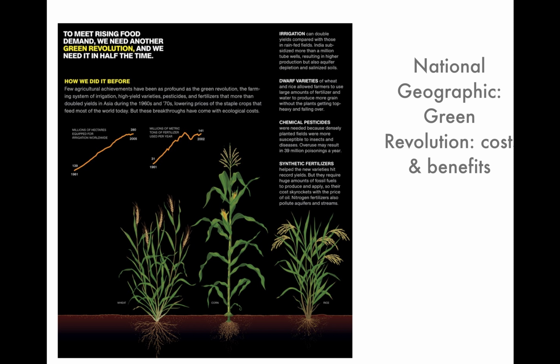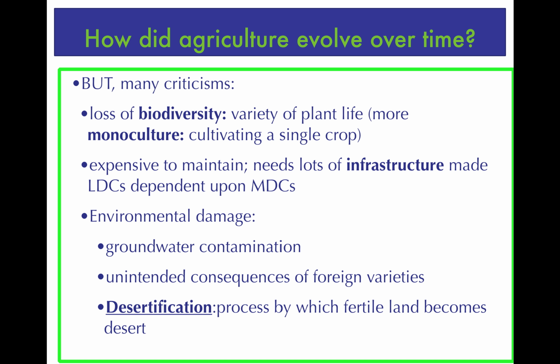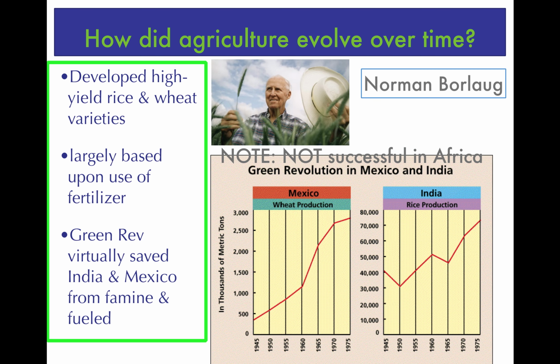And if the plant itself is shorter, then it's less likely to topple over and you're less likely to lose the crop with the plant itself. That's why it's called dwarf varieties. When Norman Borlaug came up with high yield rice and wheat varieties, specifically dwarf varieties, for use in Mexico and India. So he's got the wheat production in Mexico and India, rice production in India.